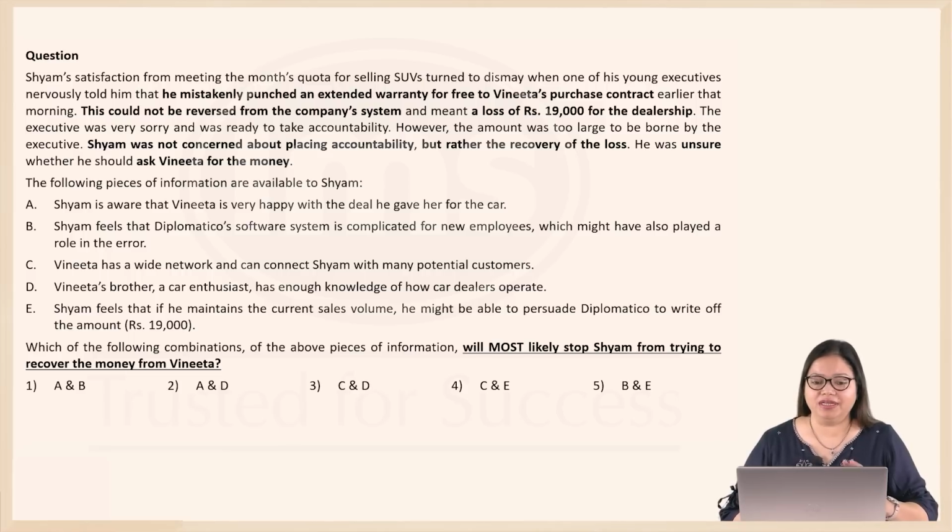Now, Shyam was not concerned about placing accountability, but rather the recovery of the loss. He was unsure whether he should ask Vijitha for the money. Now, the question asks us, which of the following combinations of the above pieces of information will most likely stop Shyam from trying to recover the money from Vijitha? And the pieces of information are given above. So, which combination or what pieces of information will stop him from trying to recover the money from Vijitha?